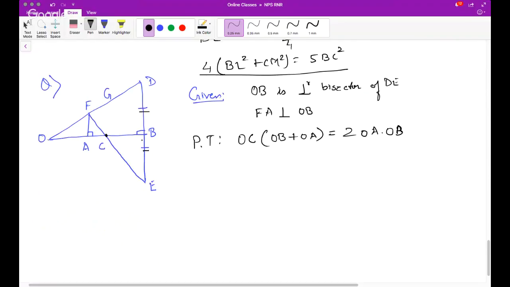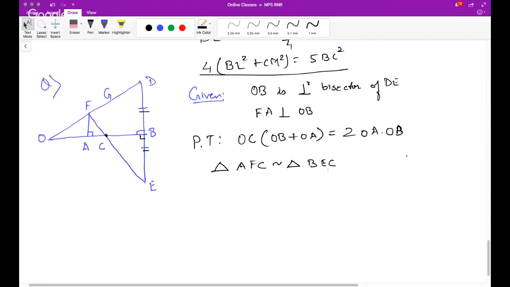FA is perpendicular, and this is also perpendicular. So clearly, I can sense that triangle AFC is similar to triangle BEC, isn't it?